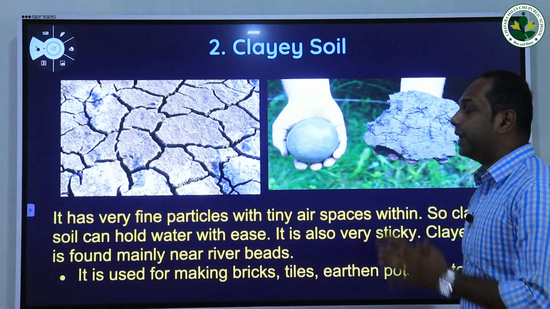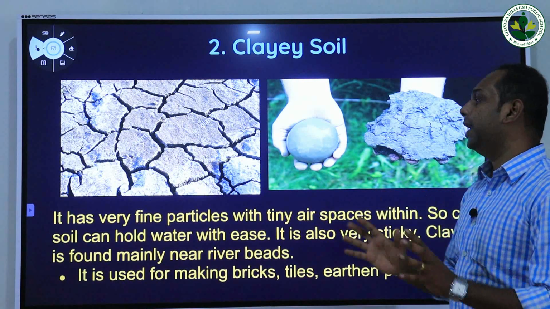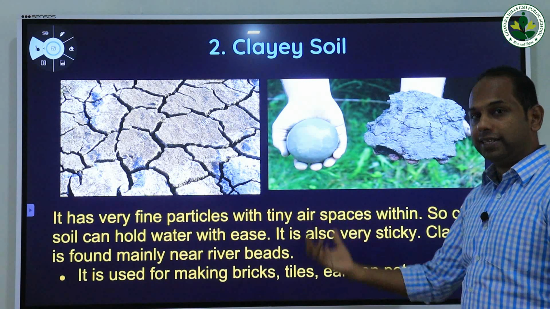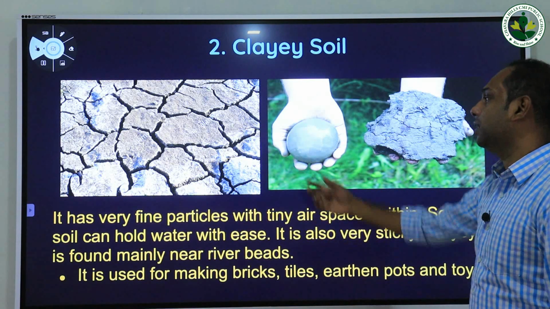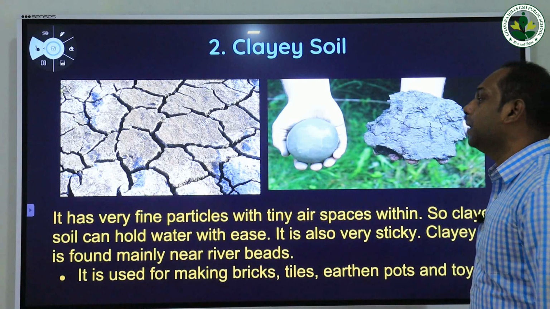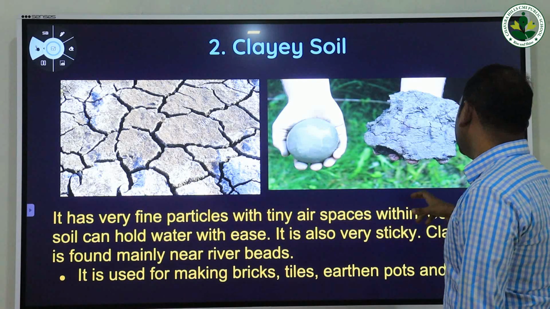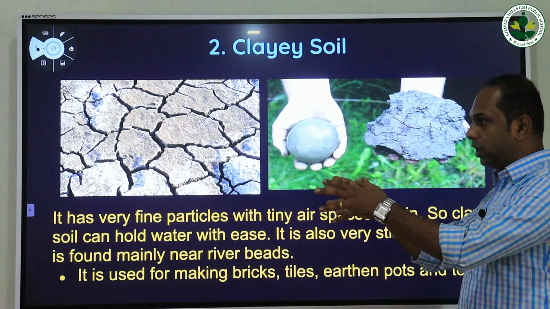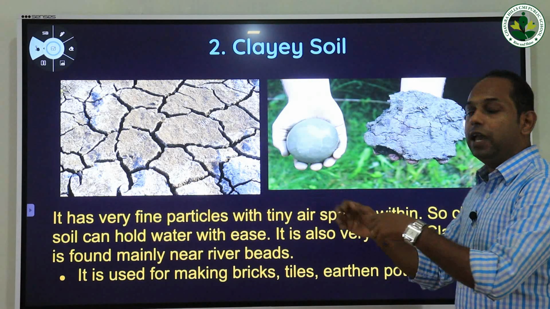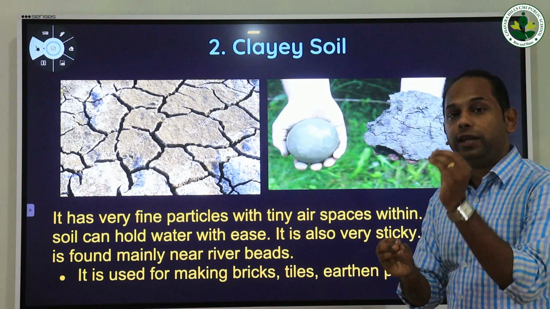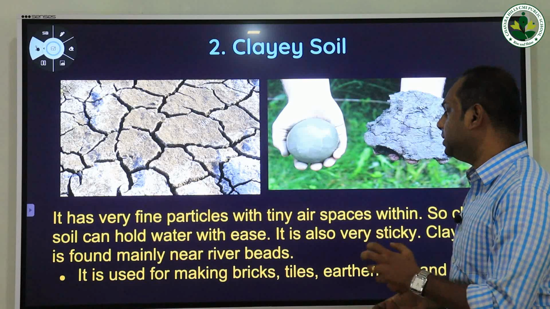Now we are going to study the second type of soil. It is called clay soil. As you see here, this is a very common kind of soil in our places, isn't it? These are some of the images of clay soil. It has very fine particles with tiny air spaces within. Comparing to desert soil, which has large air spaces, the clay soil has very small, tiny air spaces in it.